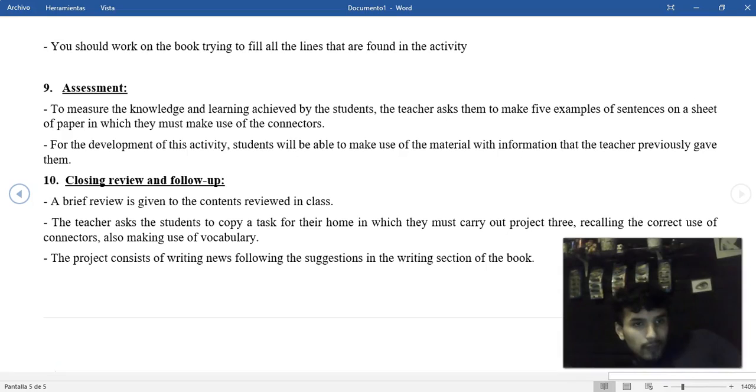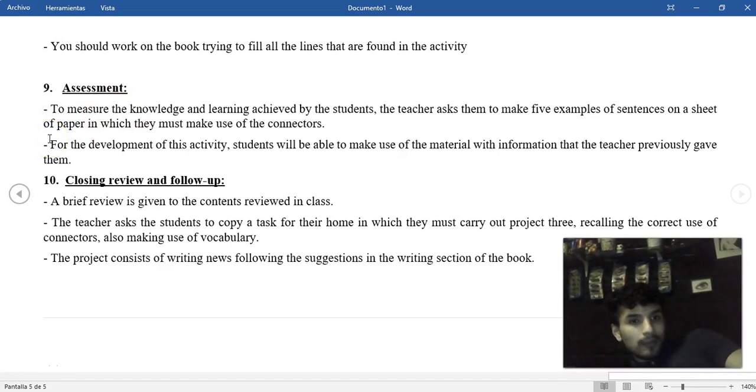Assessment. To measure the knowledge and learning achieved by students, the teacher asks them to make 5 example sentences on a sheet of paper in which they will make use of the connectors. We have to use the connectors to develop this activity in which I'm going to measure the knowledge of my students.